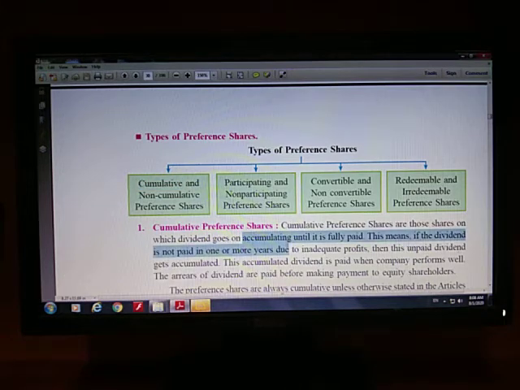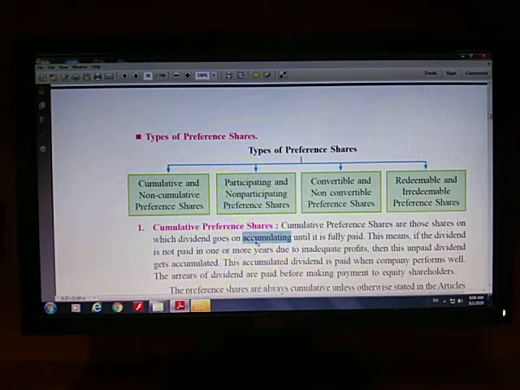Accumulation. So accumulate means to collect. So if you have cumulative preference shares, right, then your right to get the dividend of the previous year in which you have not received a dividend due to less profits, this particular right is accumulated. You can see here the word is highlighted.